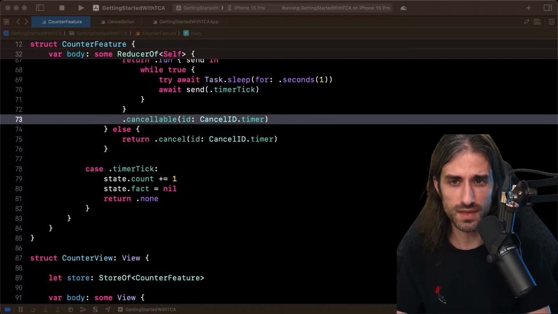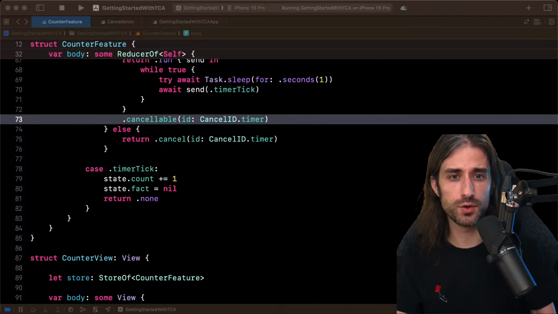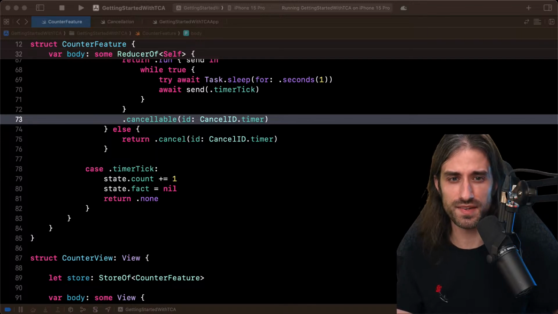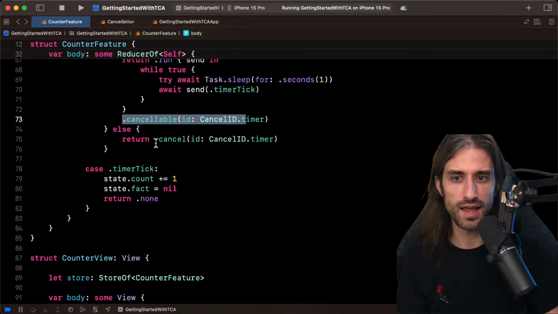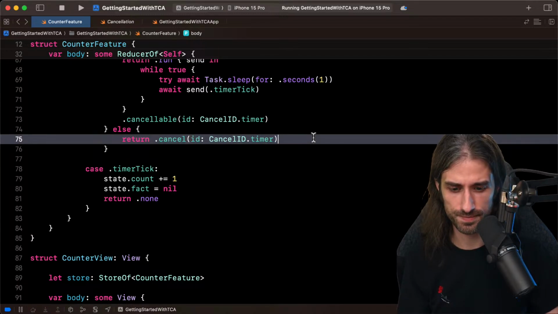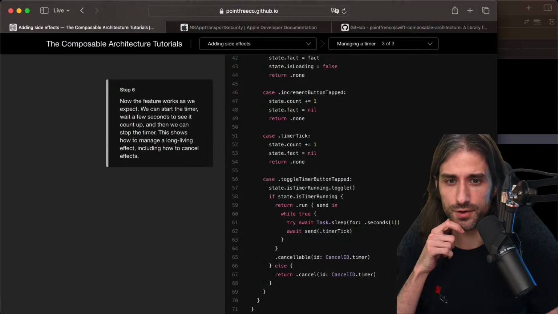Okay, that makes sense because the cancel in flight is from the point of the cancelable and not the cancellation. I think that's the part where I was a bit confused. But indeed, cancel in flight is an argument of cancelable, so here, and not of the cancel operation itself. Okay, let's get back to our tutorial.